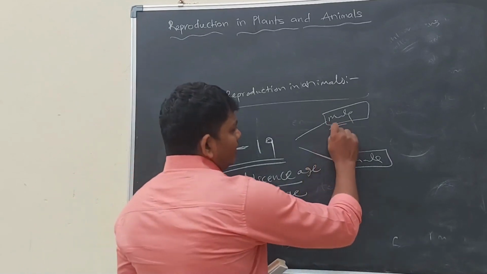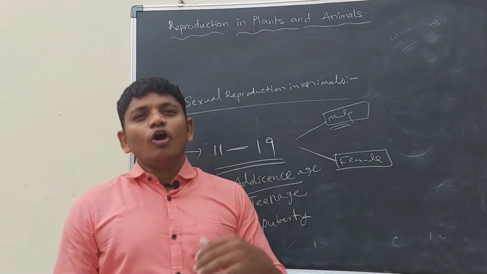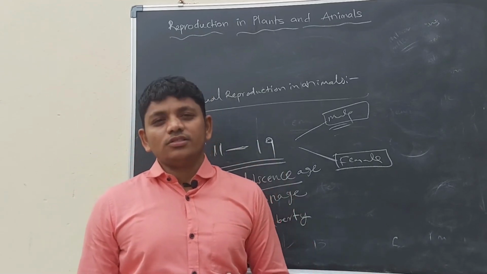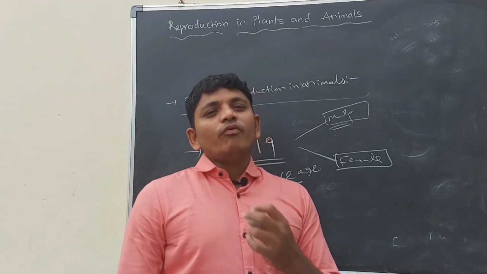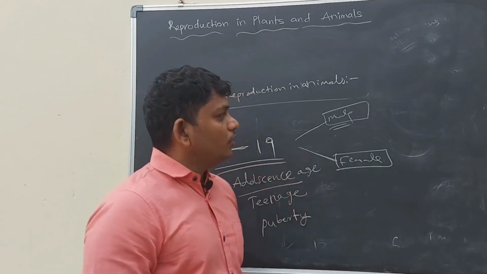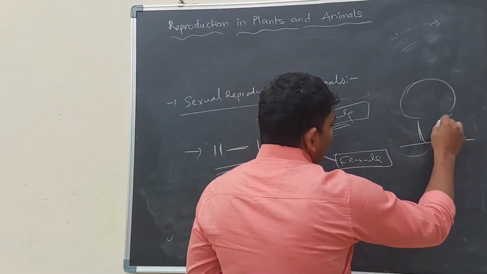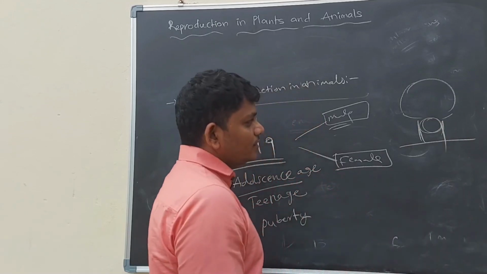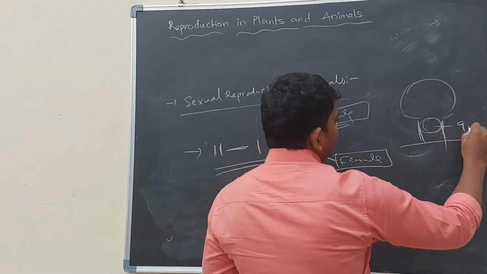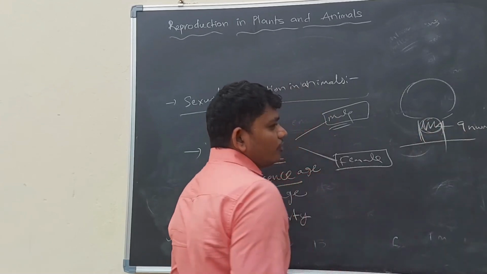If we talk about males, in the teenage the boy's voice will be hoarse. This is due to the formation of the Adam's apple. A boy has vocal cords in his larynx.